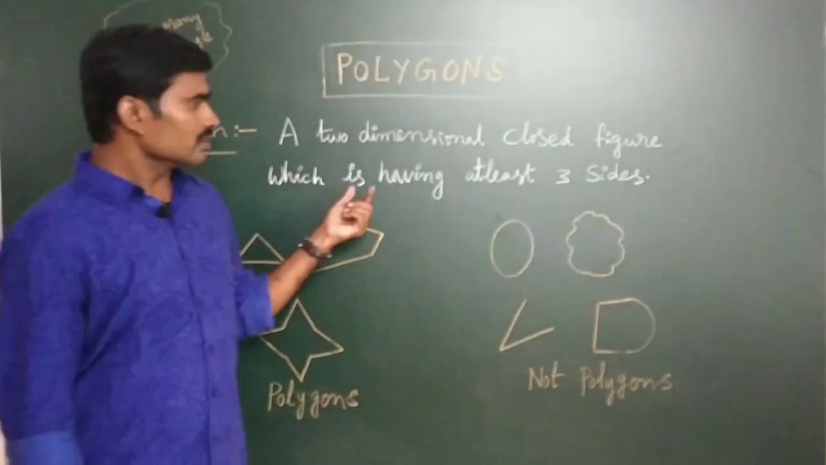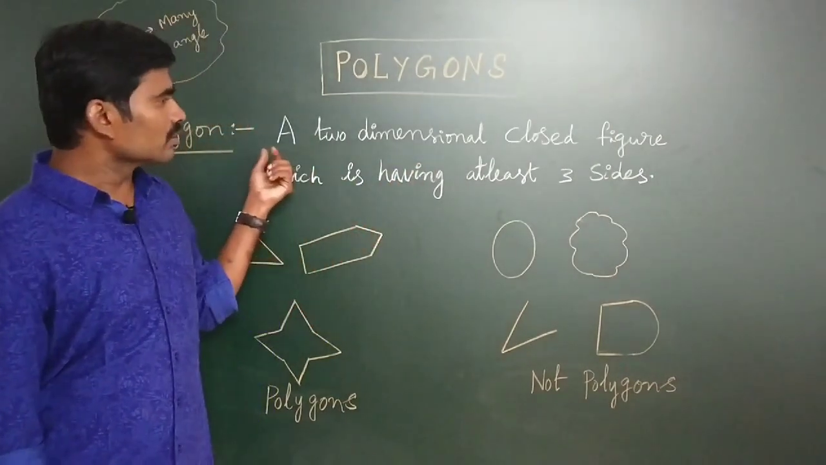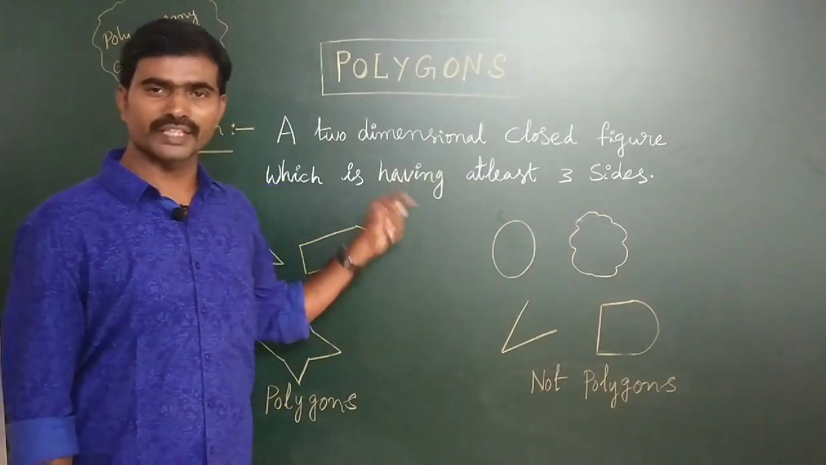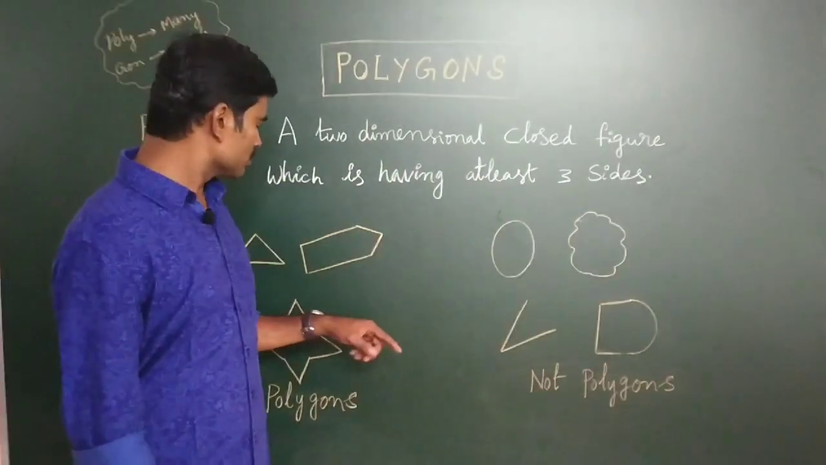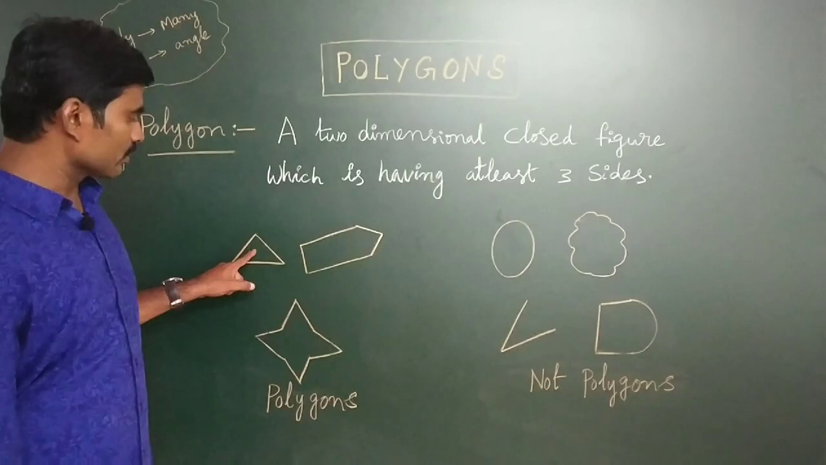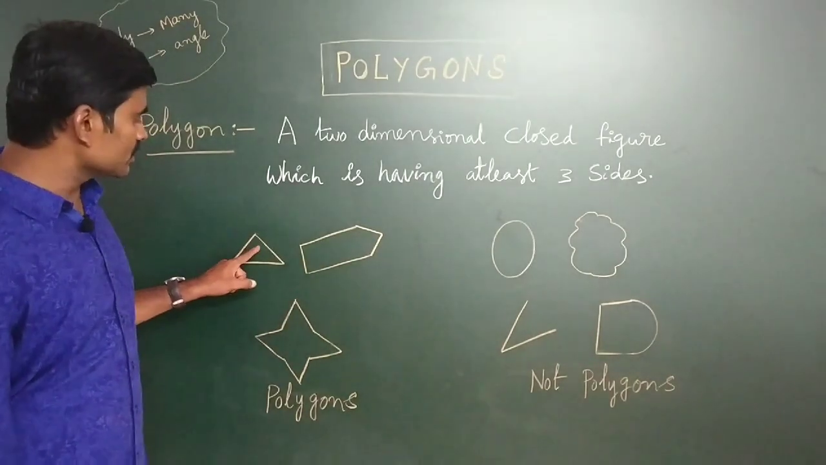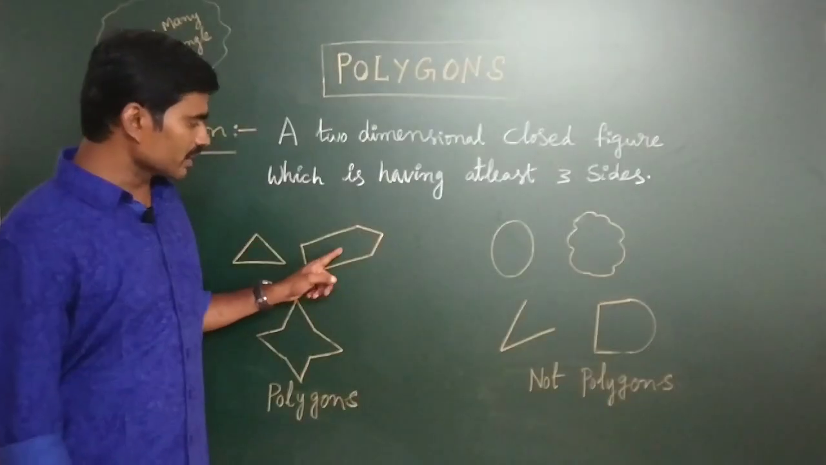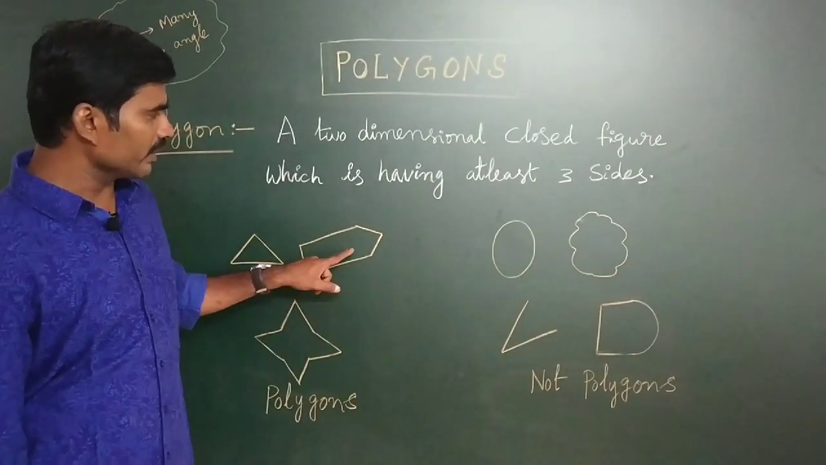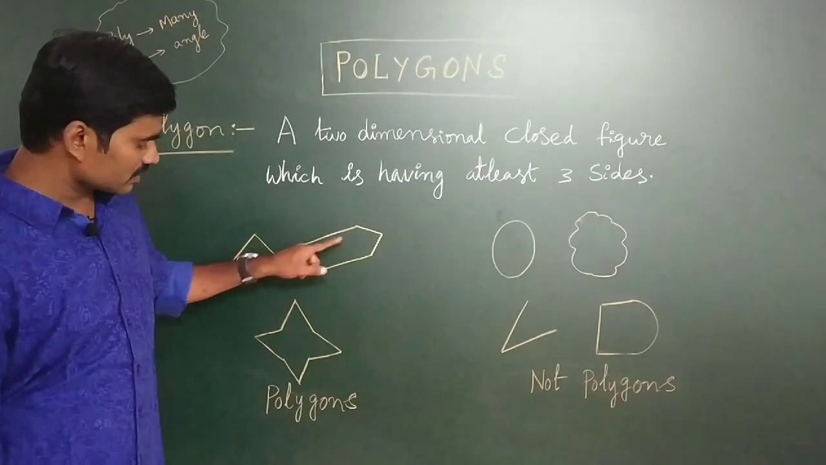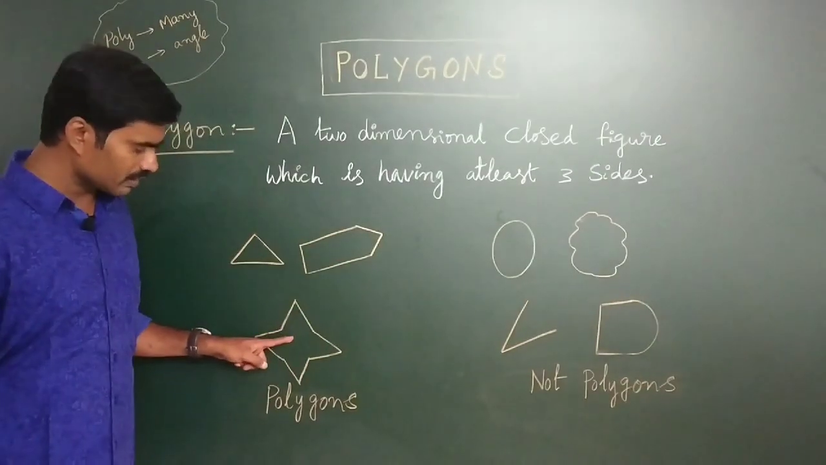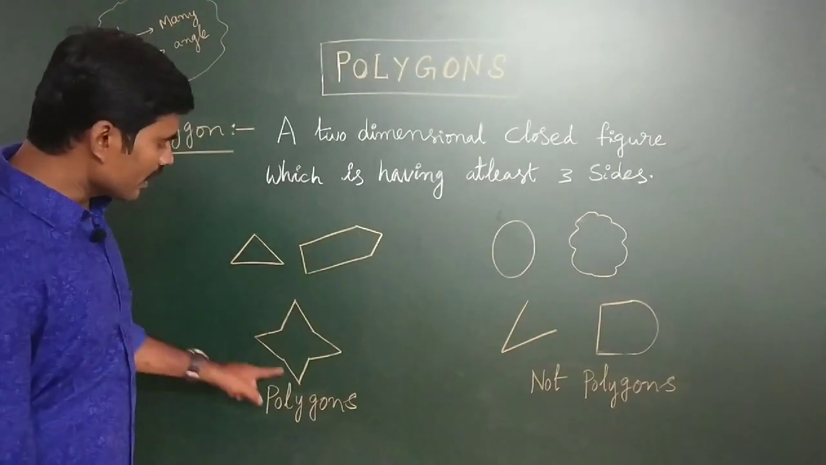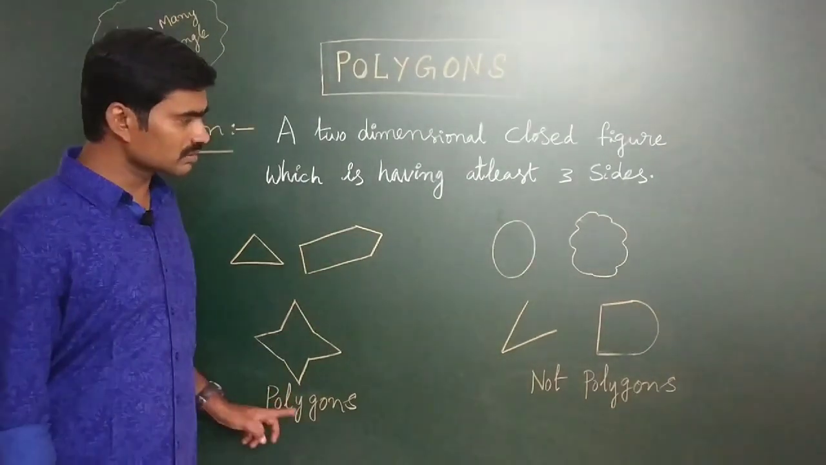Here, a two-dimensional closed figure. So a polygon should be a closed figure which has at least three sides, only sides. This is a closed figure which has three sides, so this is a polygon. It is a closed figure with at least three sides. This is also a closed figure which has sides. So these are all examples of polygons.